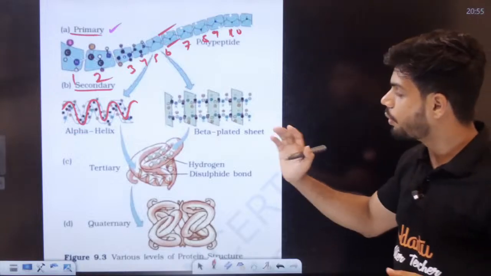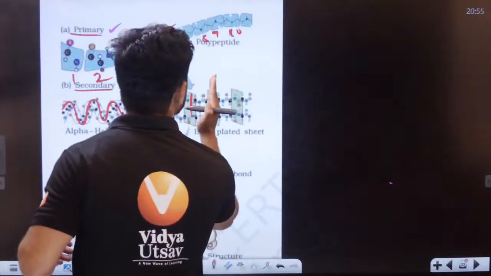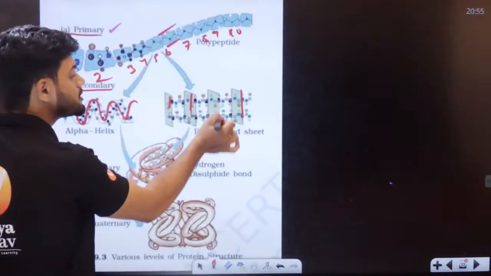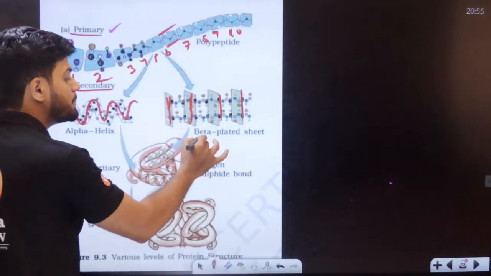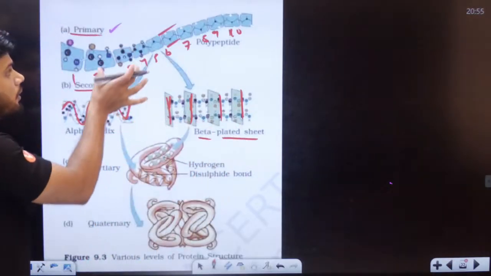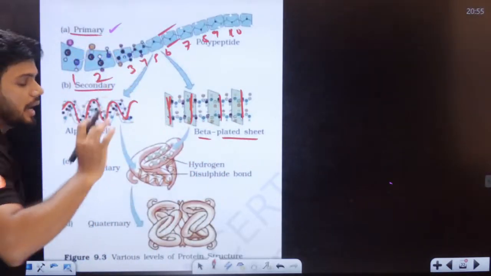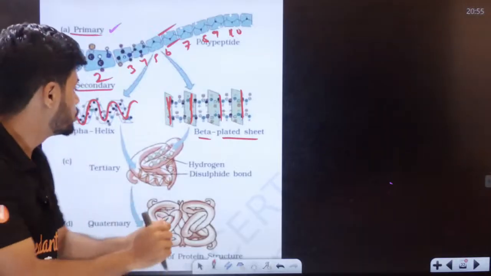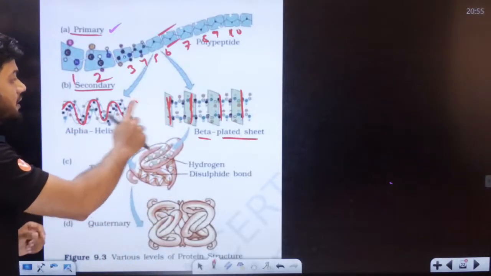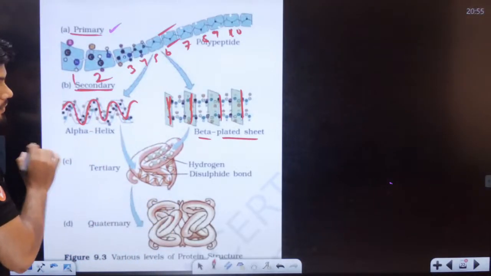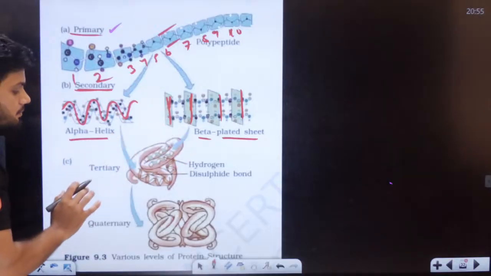Now, what if I keep the threads next to each other? If I keep the threads next to each other, that is called beta pleated sheets. So, if you take a primary protein and bend it, you can get two different shapes, and these two are called secondary structure: alpha helical and beta pleated.